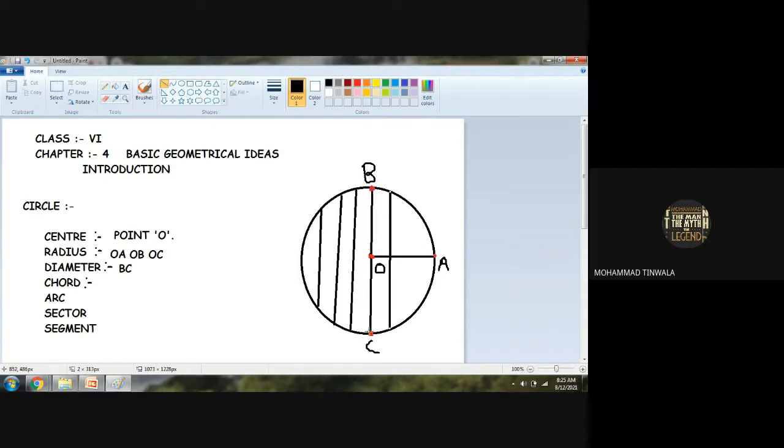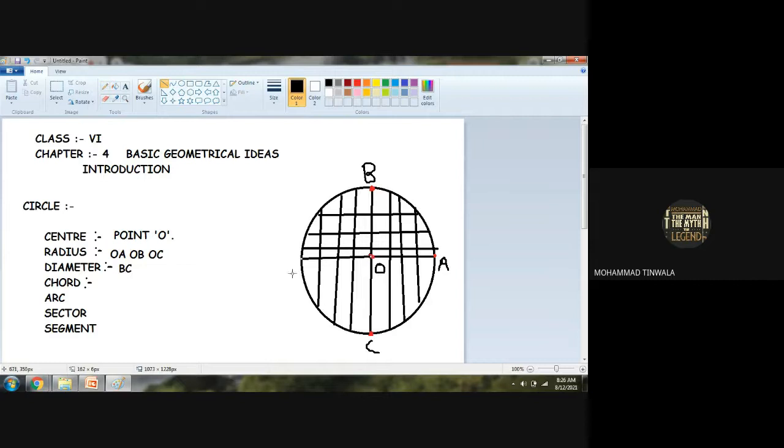Diameter is always the longest chord of the circle. Remember this. Not every line starting from one end to the other end can be called a diameter, but every such line can certainly be called a chord. Are you getting my point? A chord can be anywhere, starting from one end of the circle and ending at the other end of the circle.